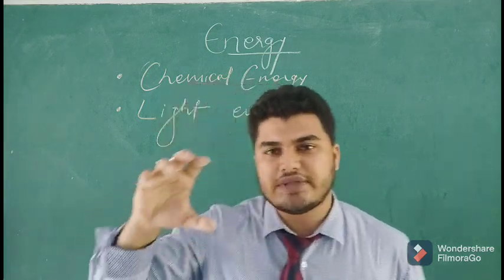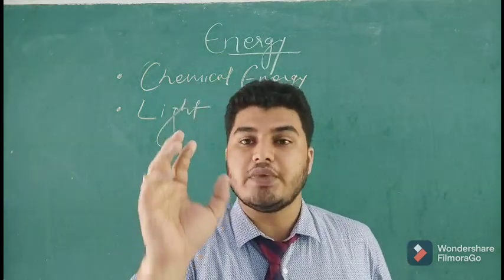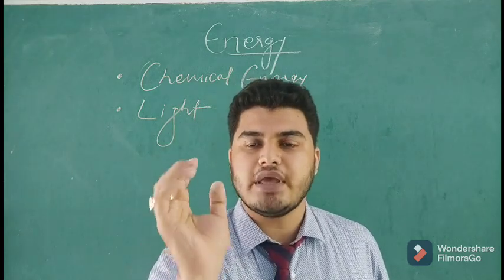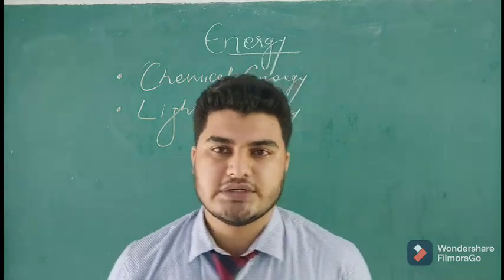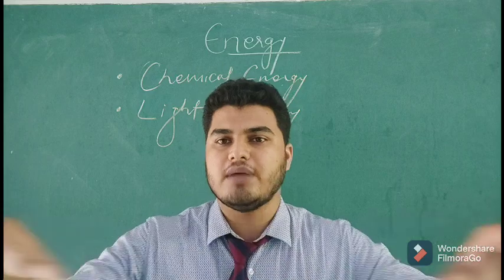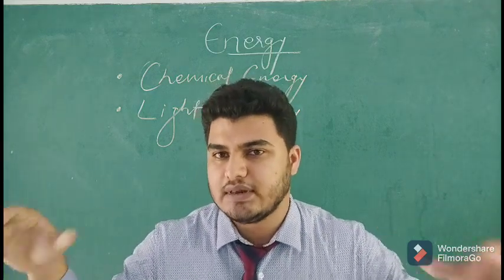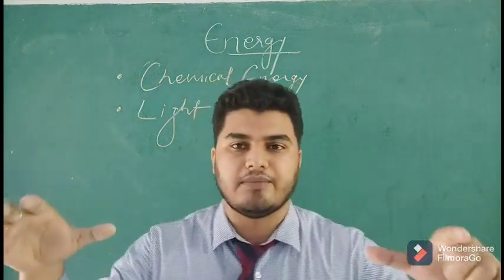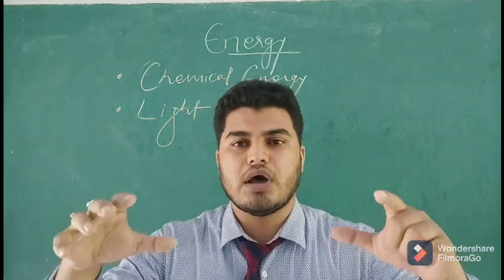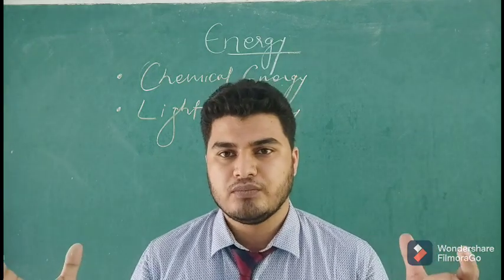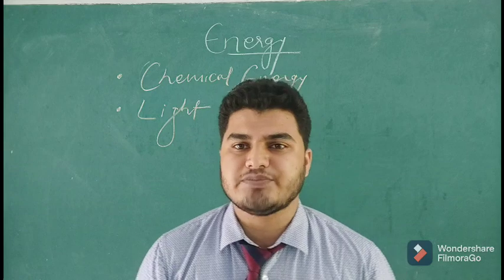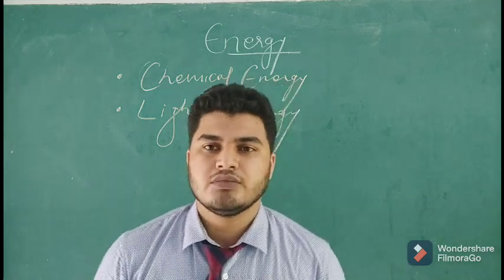Light energy is that type of energy which makes us able to see the objects. If there is no light energy present in our surroundings, we won't be able to see the objects around us, like it happens during the night time. If you are in a closed dark room, you are unable to see the objects around you due to the absence of light energy. So light energy is making you see the things around you.